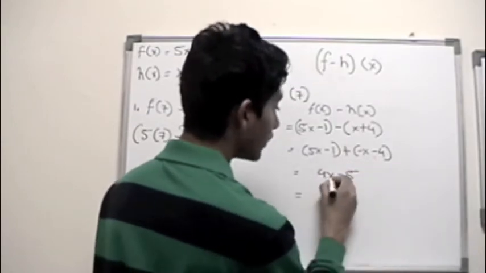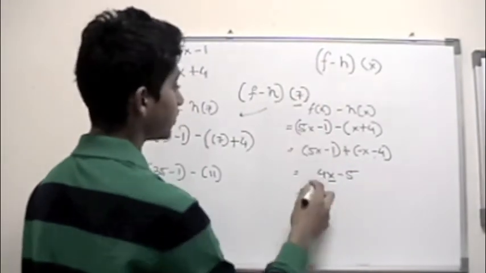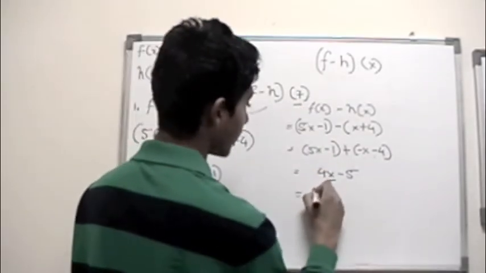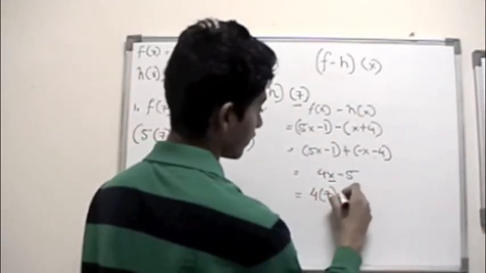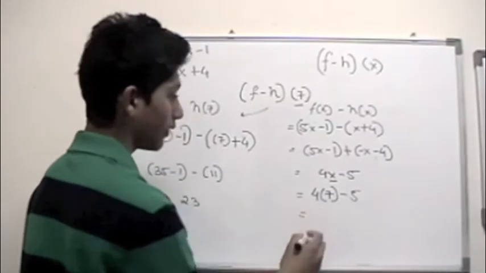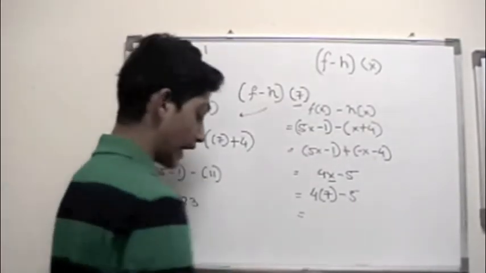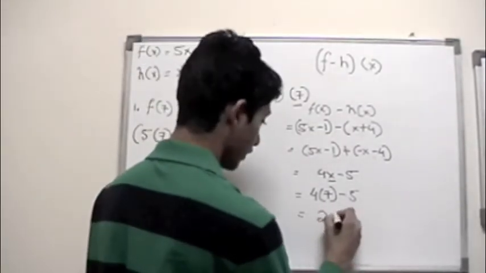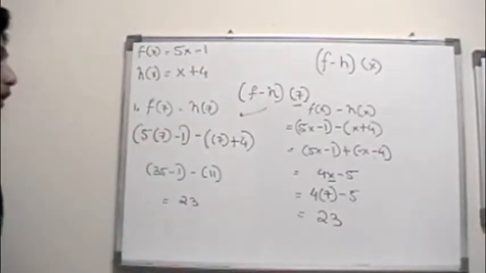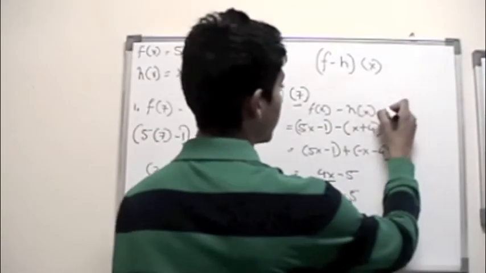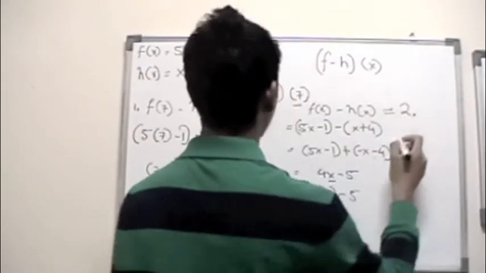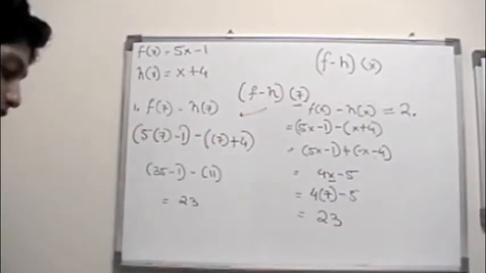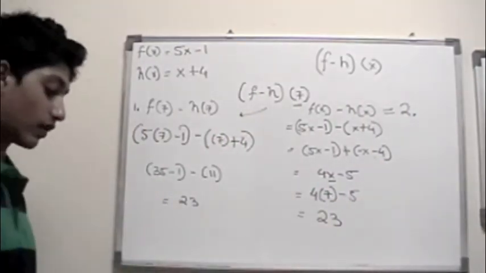Now since x is replaced with the value of 7, let's plug in 7. 4 times 7 minus 5, and you'll receive your answer to be 23. So this second method verifies whether our answer is correct or not.